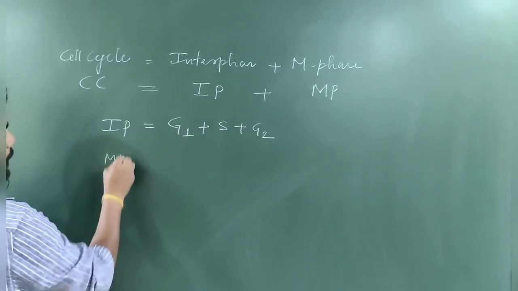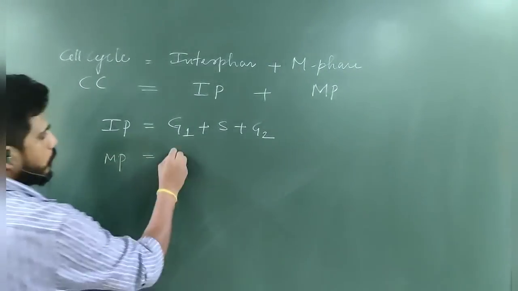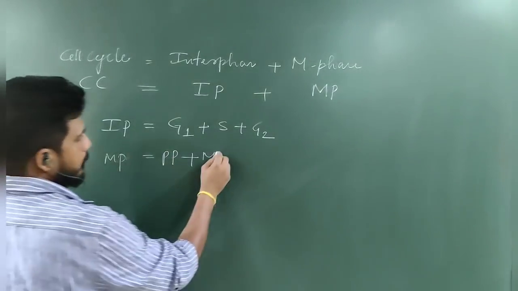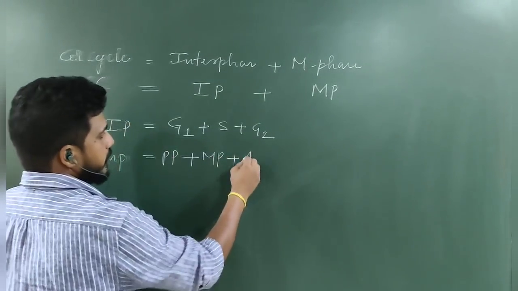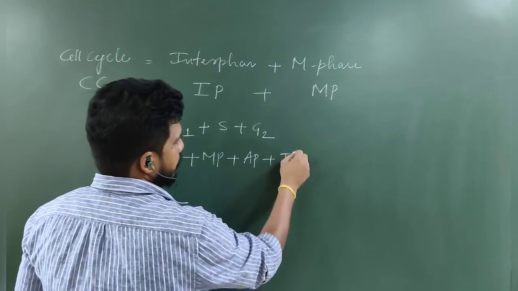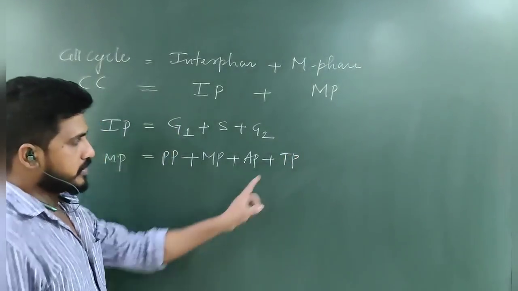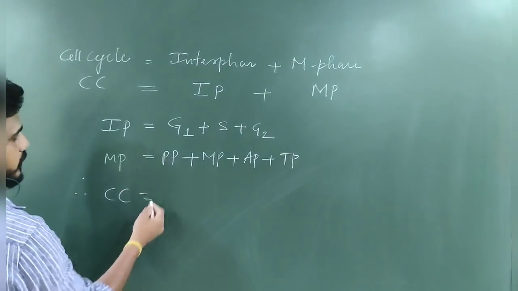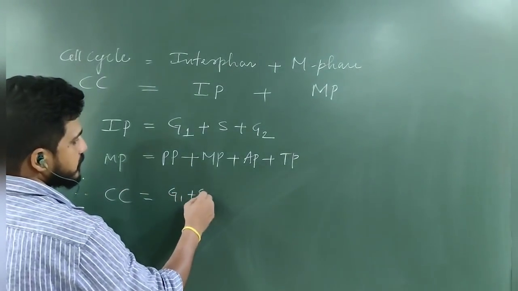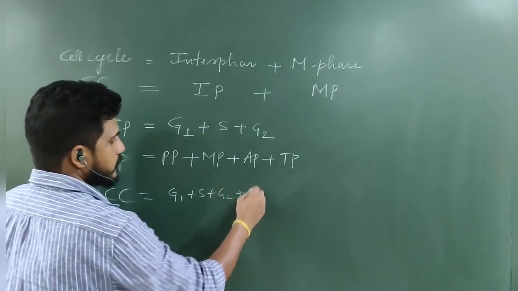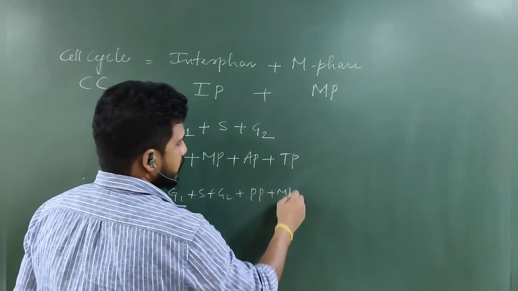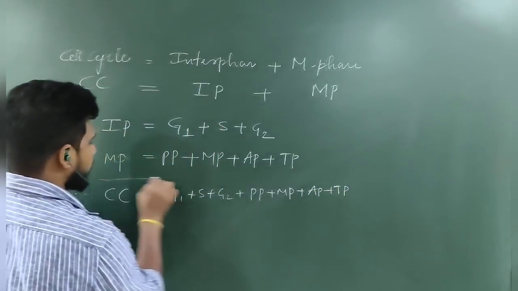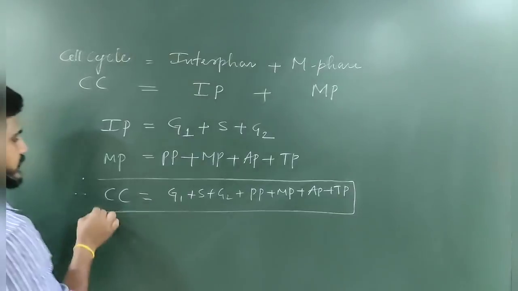Then MP is equal to prophase plus metaphase plus anaphase plus telophase. Prophase is PP, metaphase is MP, anaphase is AP, and telophase is nothing but karyokinesis and cytokinesis together. Therefore CC is equal to G1 plus S plus G2 plus prophase plus metaphase plus anaphase plus telophase. This is the final equation of one cell cycle.